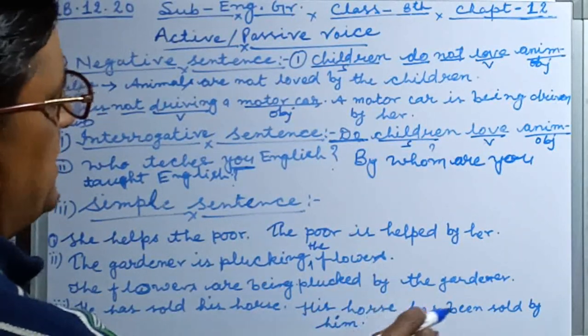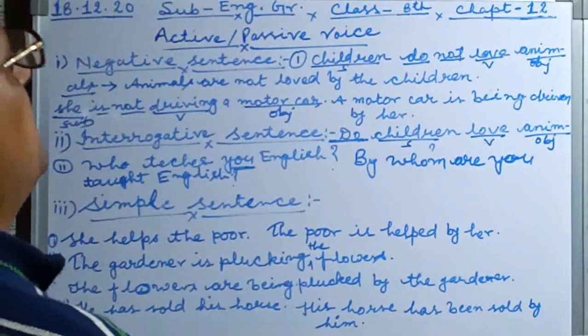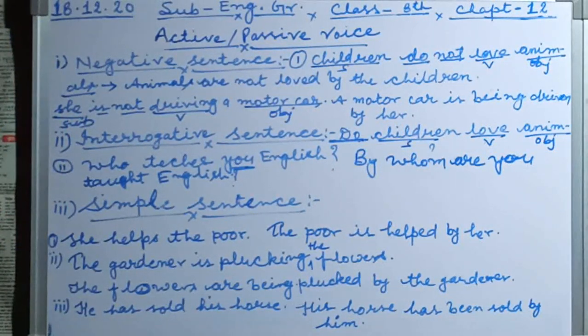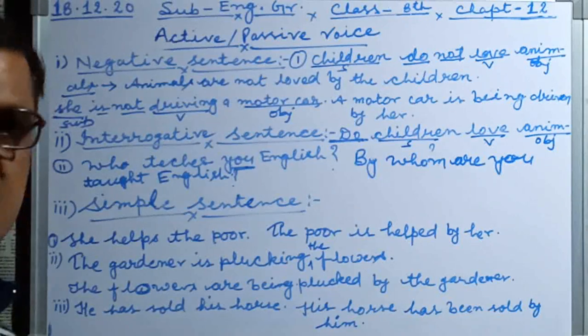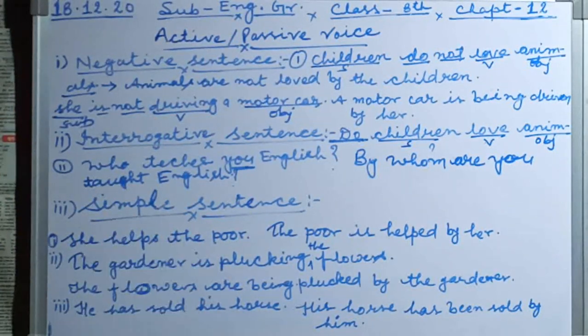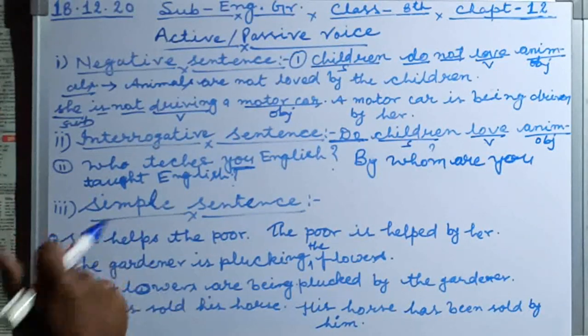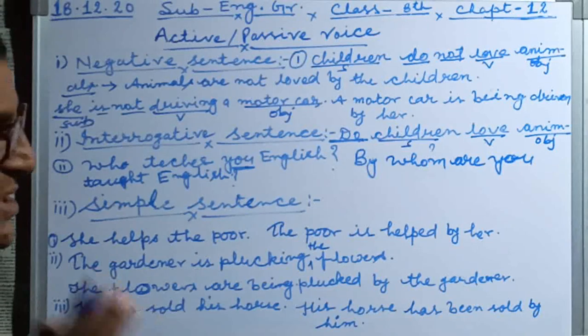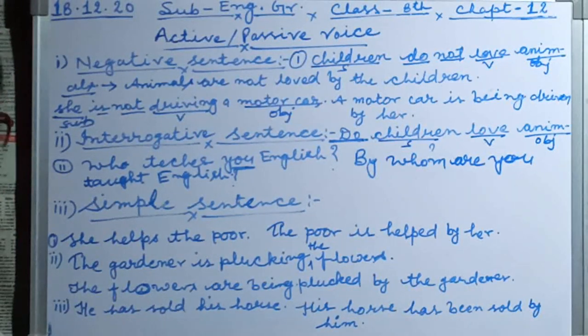His horse has been sold by him. These are the examples of negative sentence, interrogative sentence, and simple sentence. So you have to change in this way. I hope you are able to understand, and you have to try to practice these examples.